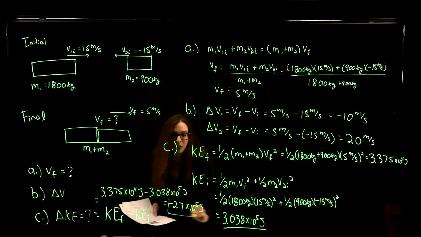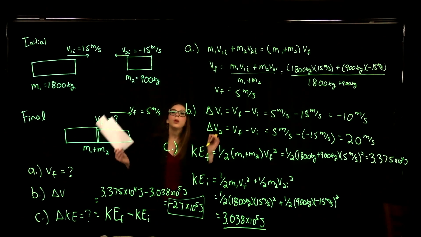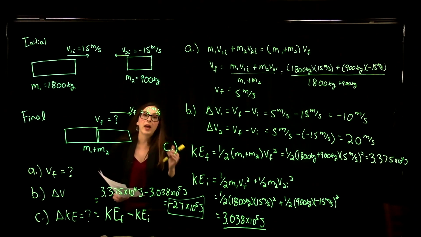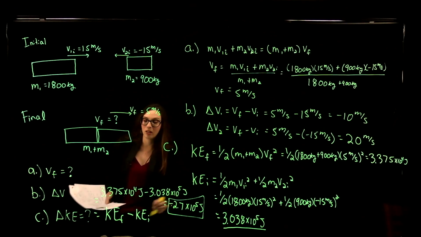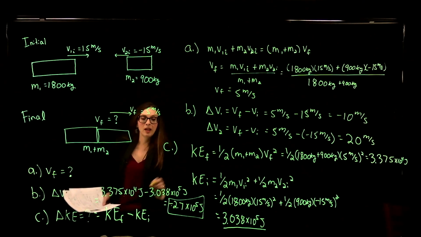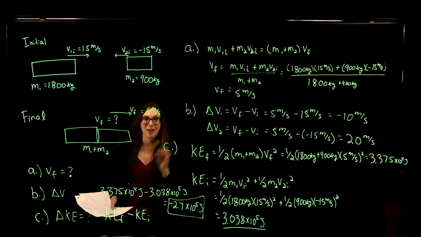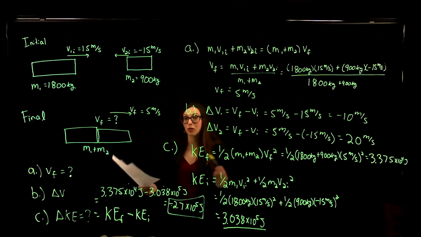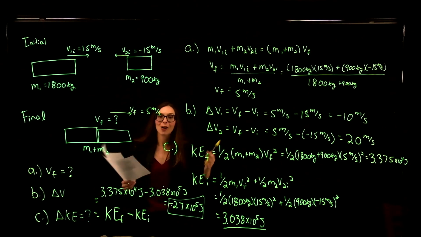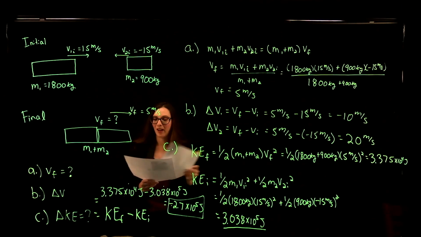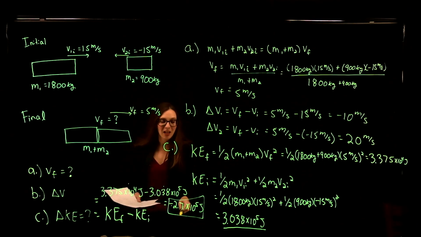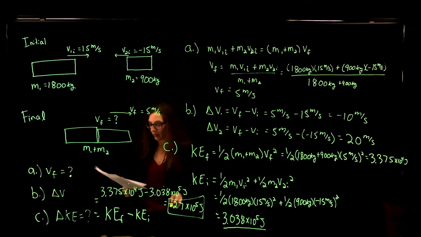The negative is there because we lose energy. We lose energy in the system when we have an inelastic collision. So that means that our initial kinetic energy was bigger than our final kinetic energy. Some of that energy was lost through crumpling of the cars, through friction, through drag, etc. Okay, so that's how we will solve this problem.